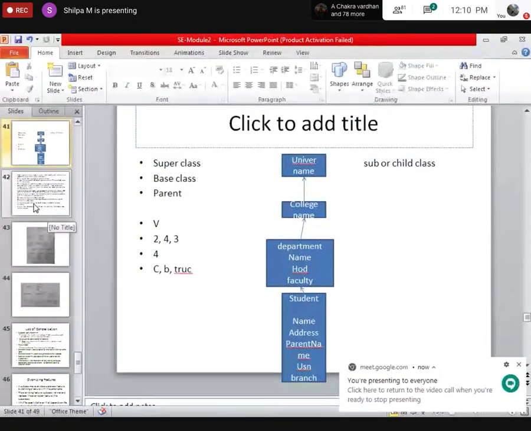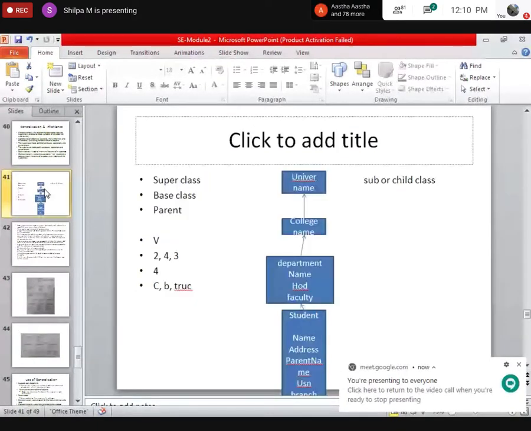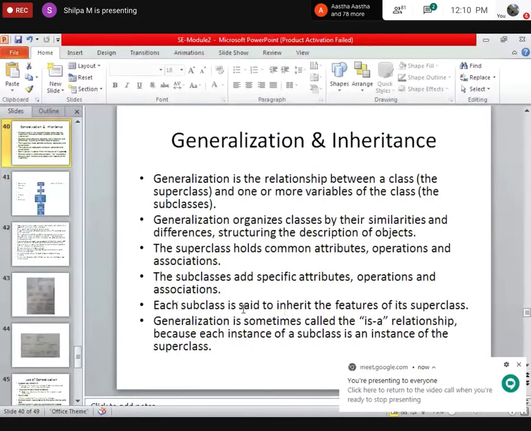Okay. Let's continue with the class. So, this is what organizes classes by their similarities, differences, structuring, or description of objects. A superclass holds common attributes, operations, and associations. A subclass has specific attributes, operations, and associations.